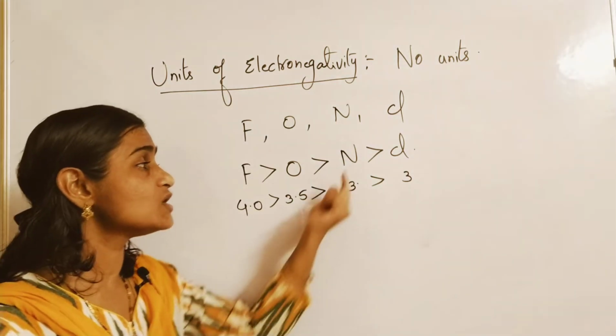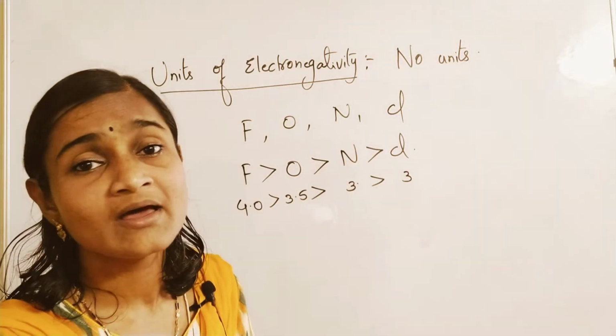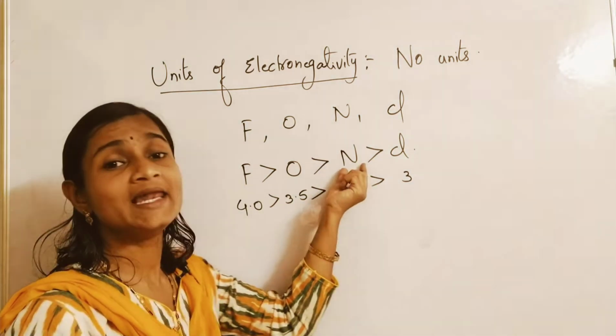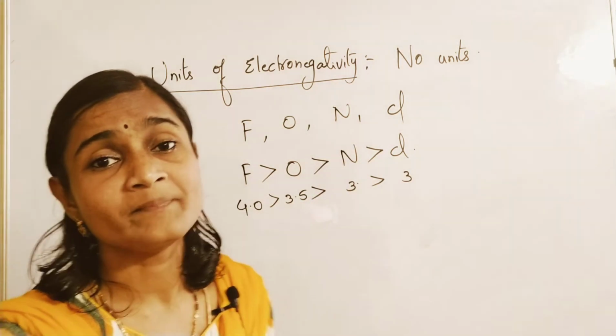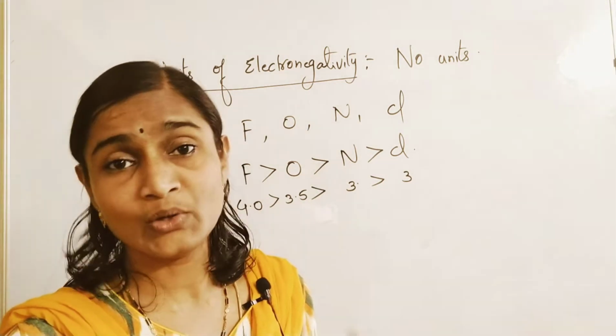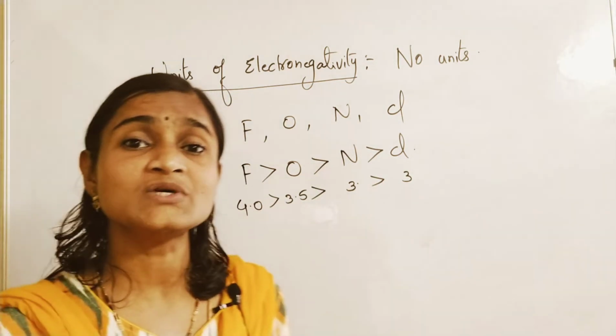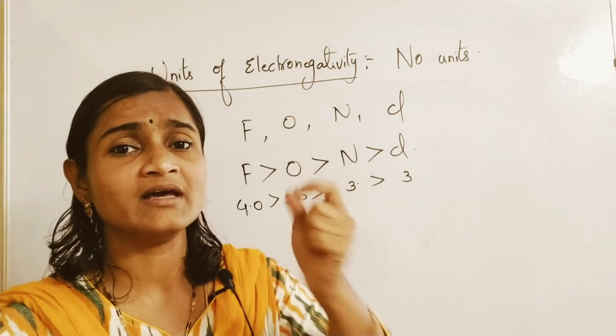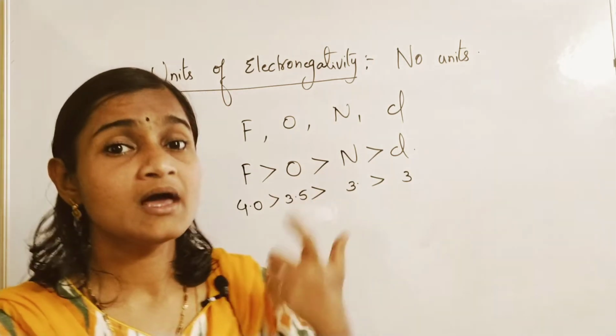Okay, that is because of its less size. Now nitrogen is having less size comparatively than chlorine, so electronegativity is also more comparatively.